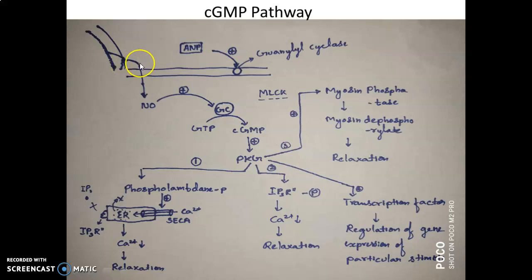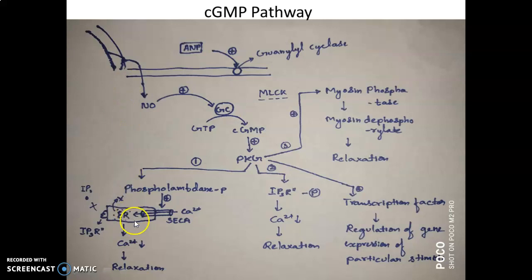This nitric oxide then diffuses into the plasma membrane or cell membrane, and activates this guanylyl cyclase, which converts GTP into cyclic GMP. While talking about the cell membrane, we are actually talking about the cell membrane of smooth muscle cells.